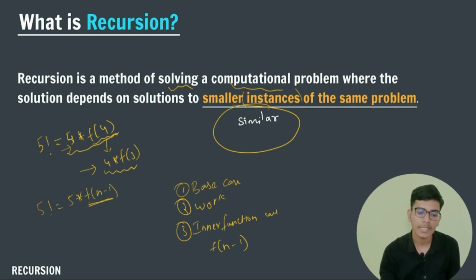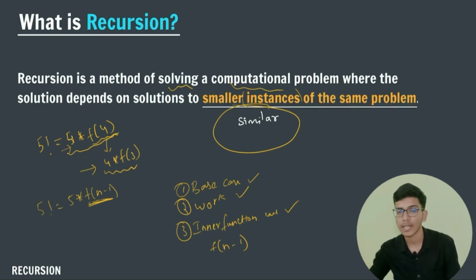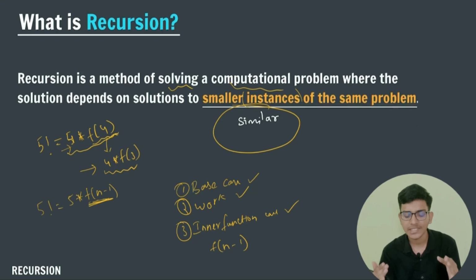That's why I am calling this inner function, and that's why this is a recursive method. So you should know these three things: what is my base case, what is the work I am going to do, and why I am calling my inner function like this, and why not some other way. By knowing these three things, you can go through many of these questions.